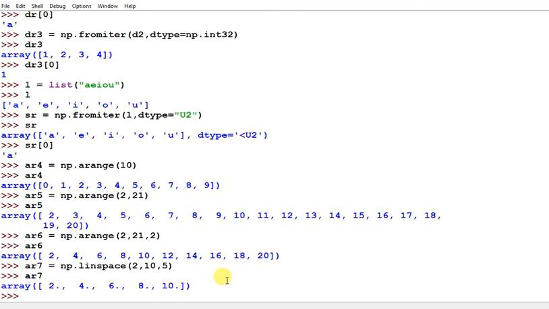Look here, linspace generated 2 4 6 8 10, a total of 5 values in this range 2 to 10. So 2 is the first value, 10 is the last value, and in between it generated 3 more values. So whenever you need to generate a set of values between two limits, we can use np.linspace.